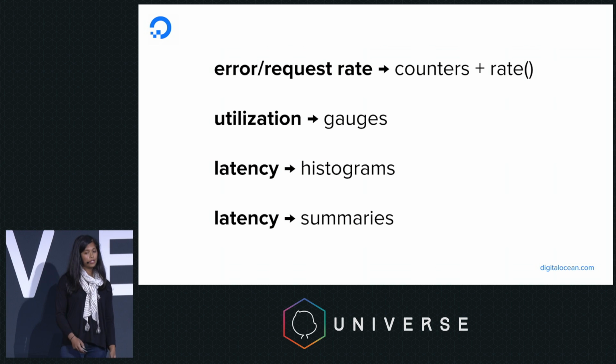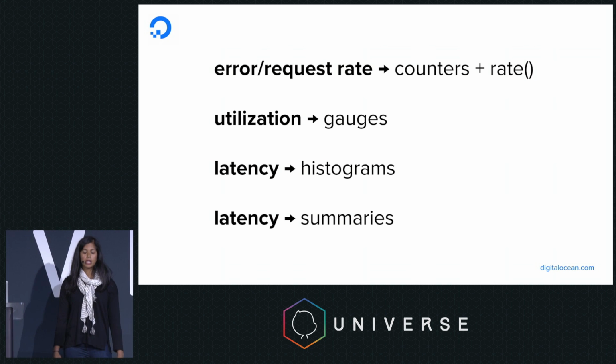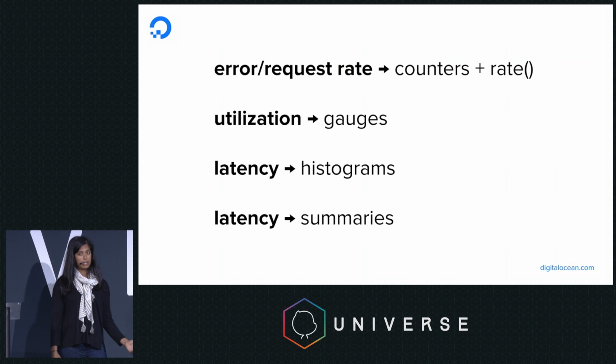So we can use counters, apply the rate function to them, and get error or request rate. We can often break this down by type of request as well. We can use gauges to get utilization metrics such as CPU or disk usage or memory usage. And then lastly, we can also get latency metrics using histograms or summaries. We often like to get 50th percentile latencies, but also 95th and 99th to see what the long tail of our users are experiencing.